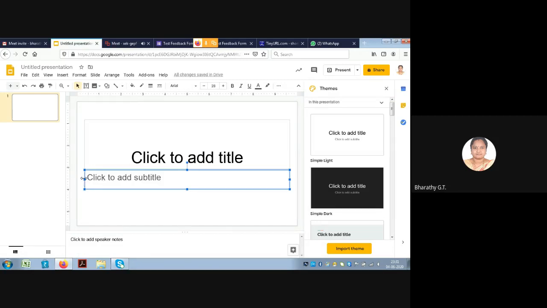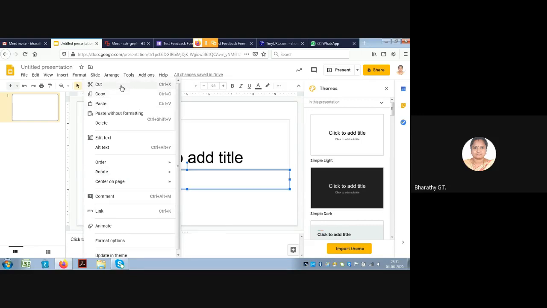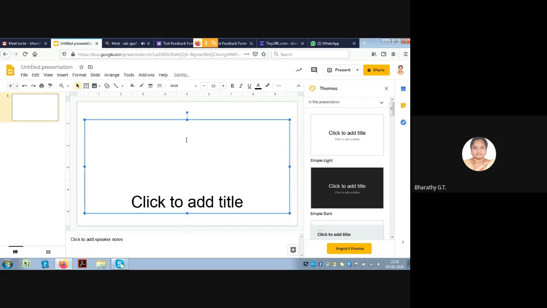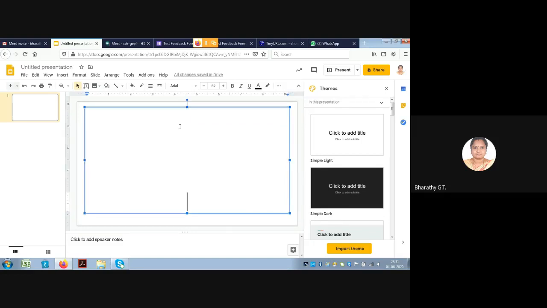Another application of this is you can also use this as a blackboard. For example, you can just remove the other title button. You can increase the size of this title. You can simply use this as a whiteboard. When you are connected with your students in a Google Meet, you can just type whatever you want to write here. So for example, what is MATLAB? You can also give the answer to it. It is a matrix laboratory.